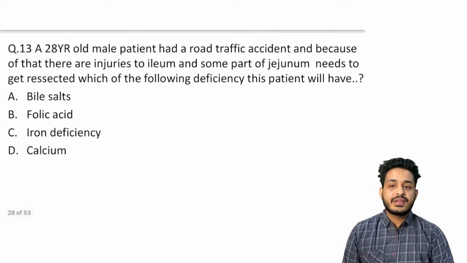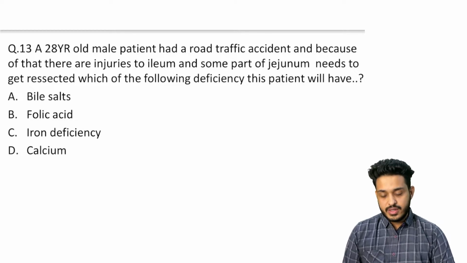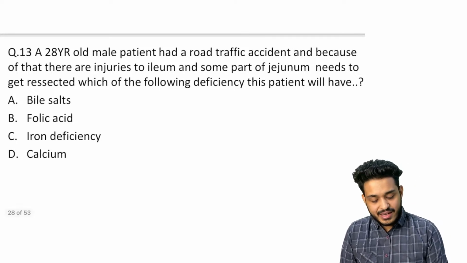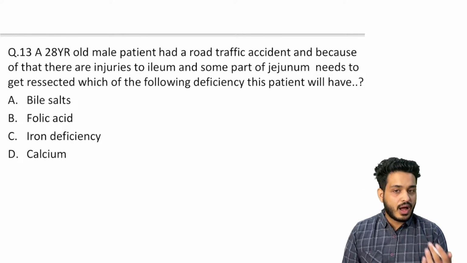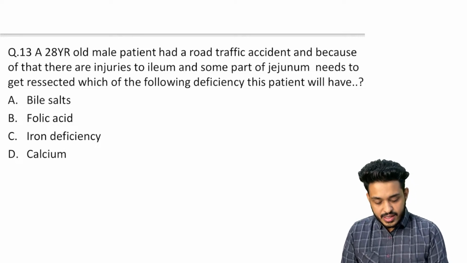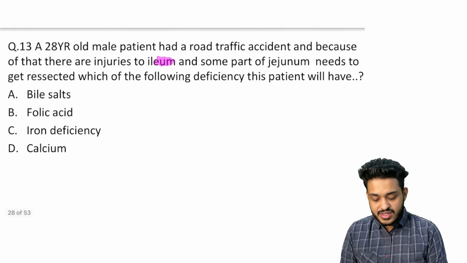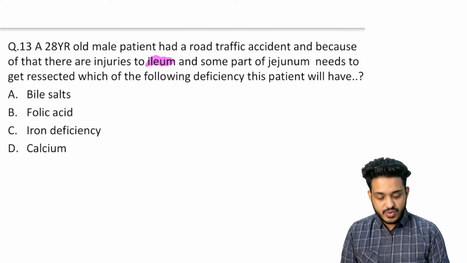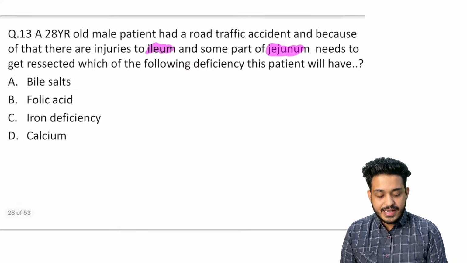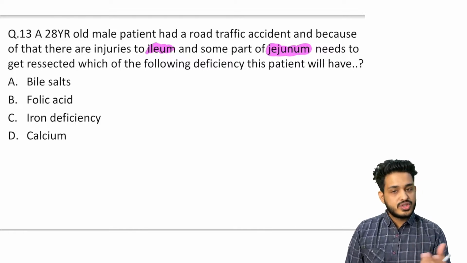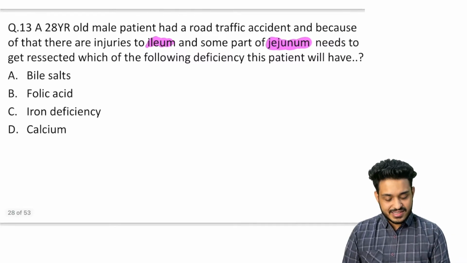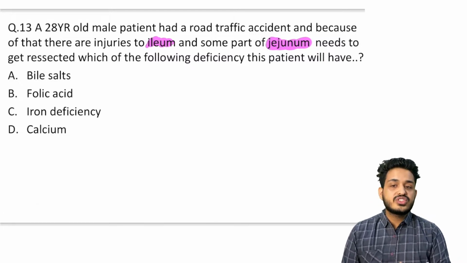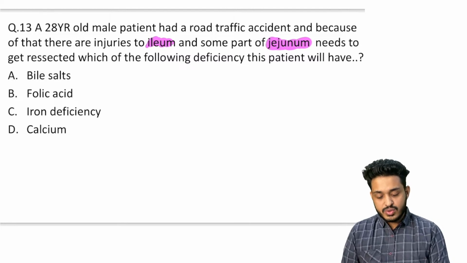Next question, we are having a 28-year-old male patient, and this patient had a road traffic accident. This is a case of RTA, and because of the road traffic accident, he had to undergo certain kinds of surgeries. In those surgeries, we have to remove the ileum and jejunum. Maybe we are doing ileojejunostomy, some resection and anastomosis. This part is getting resected, and now they want to know which deficiency this particular patient is going to have.